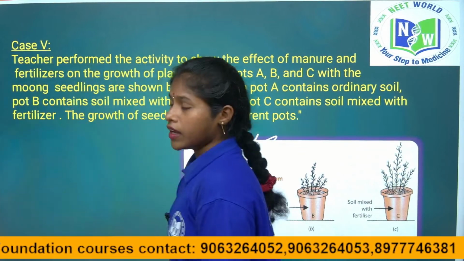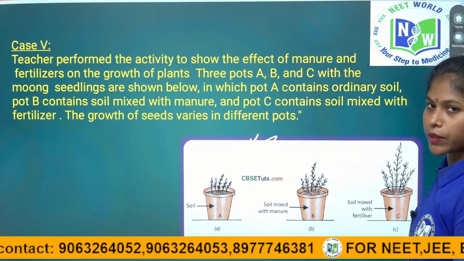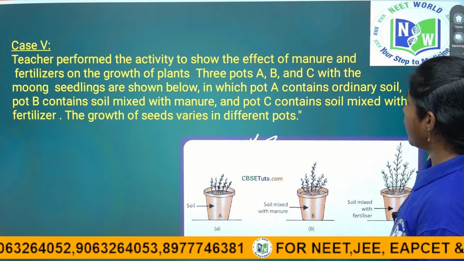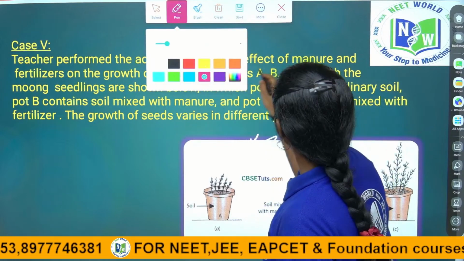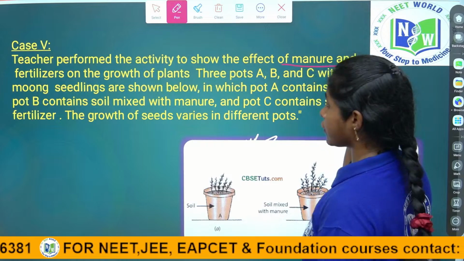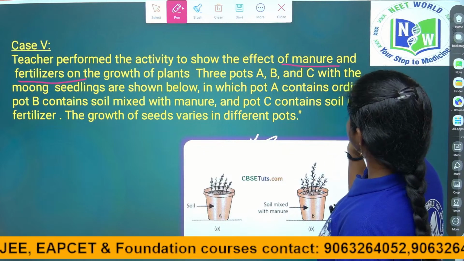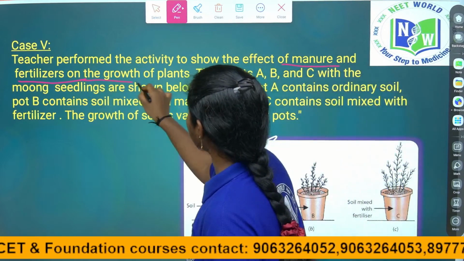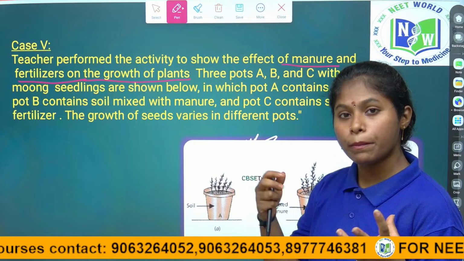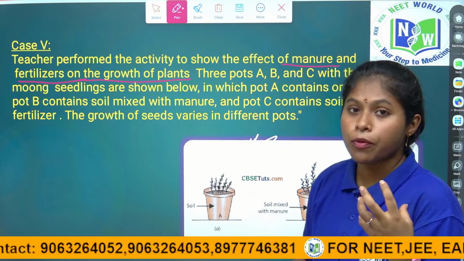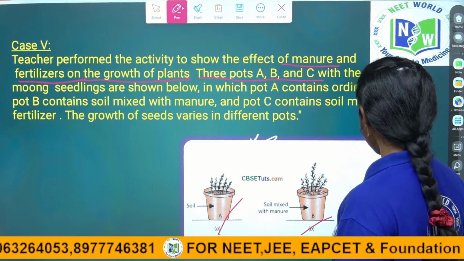See here, the teacher performed an activity to show the effect of manure and fertilizer on the growth of the plants. So some activities are going on in the school. The teacher took 3 pots to show the differences in how the manure performs in the plant and how the fertilizer performs in the plant. Right children? They take 3 pots A, B and C.